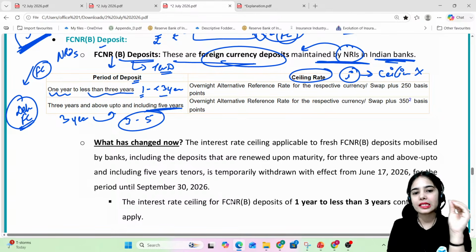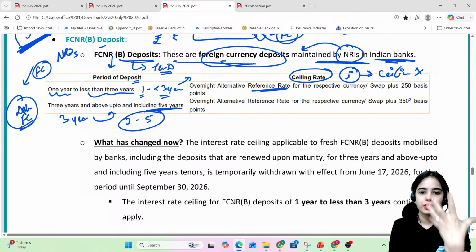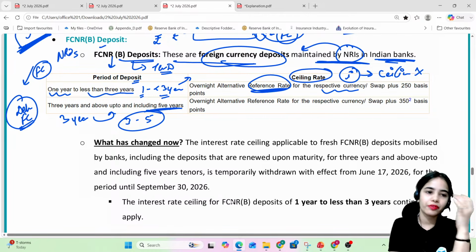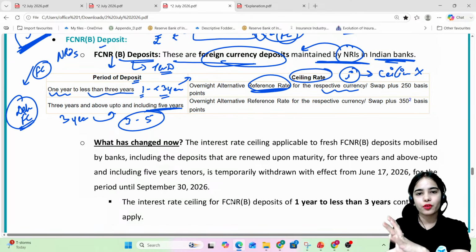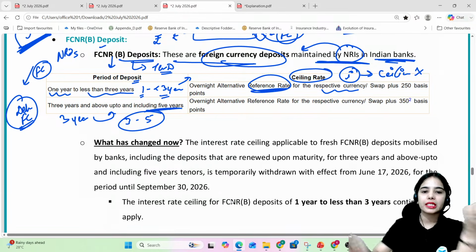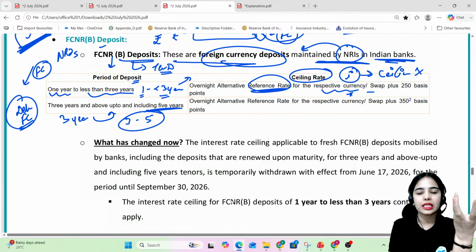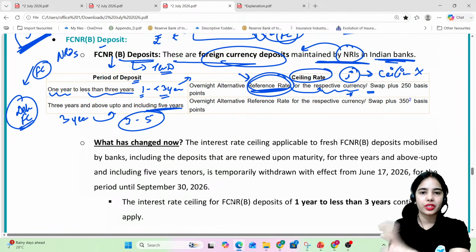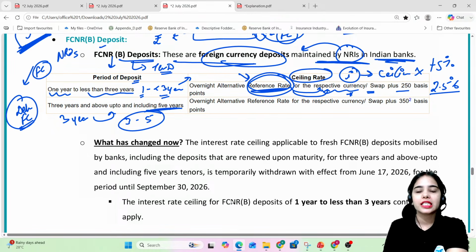So for 1 year to less than 3 years kind of deposits, the reference rate for the respective currency will be taken. If the foreign currency is dollar, whatever reference rate is for dollars, that will be taken. If the foreign currency is, let's say, euro, pound sterling, Japanese yen, then whatever is the overnight alternative reference rate for the respective currency, plus 250 basis point, that means 2.5%. So if the overnight alternative reference rate is 5%, plus 2.5% means 7.5%.